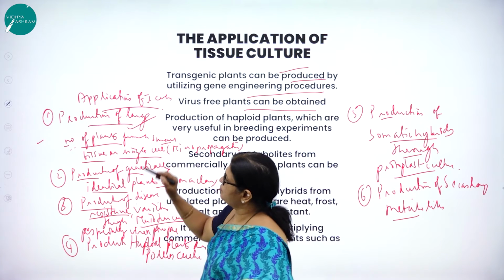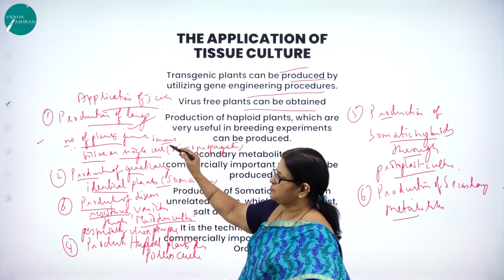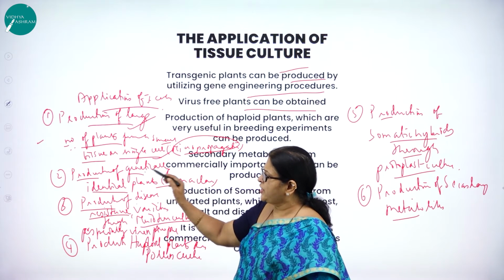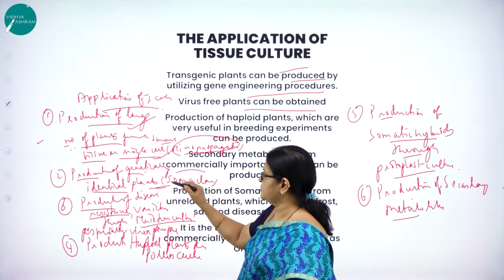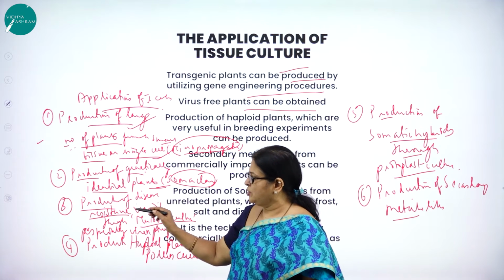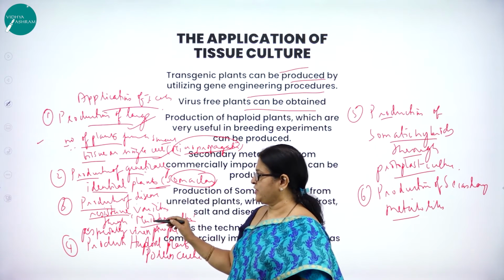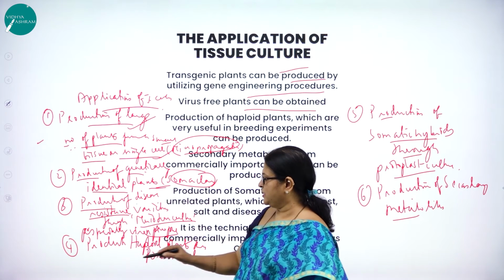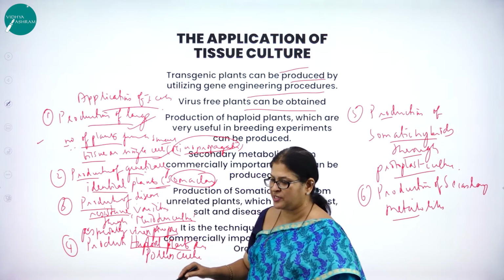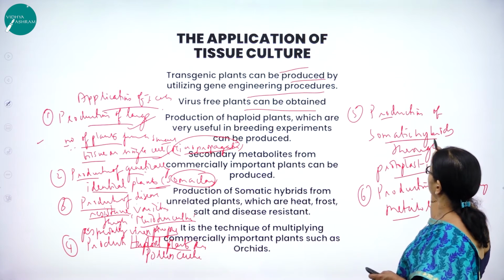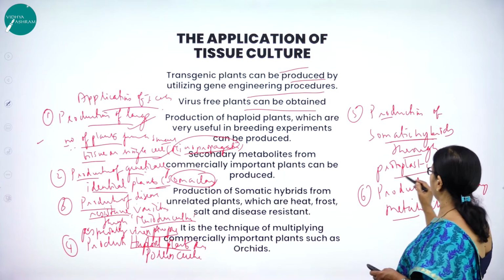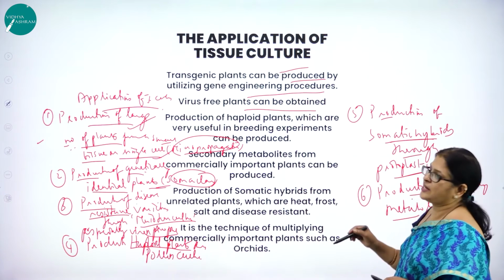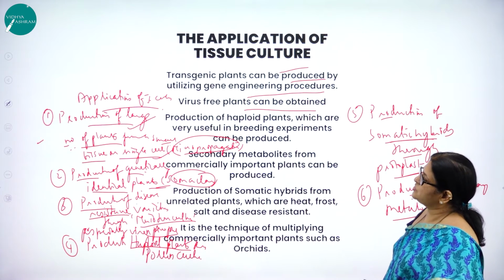What is the first one? Production of large number of plants from small tissue or a single cell, where we use the word micropropagation. Production of genetically identical plants, that is what we call soma clones. Then production of disease resistant varieties through meristem culture, especially virus-free plants. Then production of haploid plants through pollen culture. Then production of somatic hybrids through protoplast culture and production of secondary metabolites. All these are the very important applications of tissue culture.